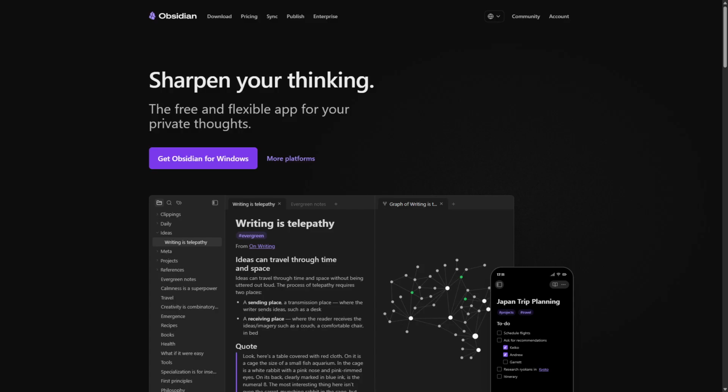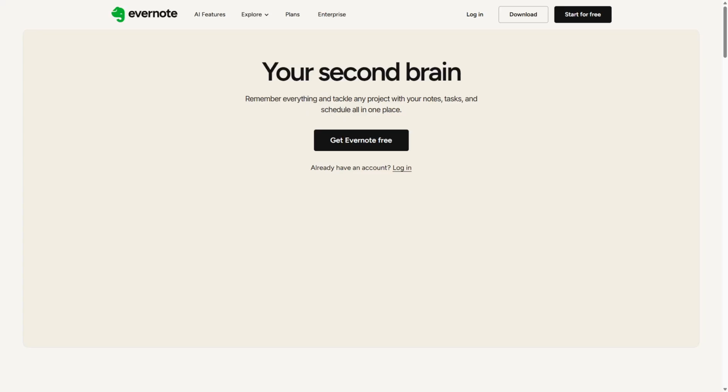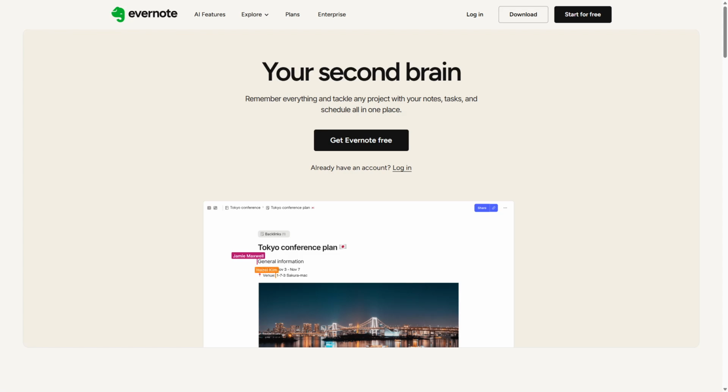Obsidian versus Evernote. Which note-taking app is better? Choosing the right note-taking app can completely change how you organize your thoughts without feeling overwhelmed. Let's explore both options briefly. Obsidian and Evernote are two popular note-taking apps, each offering unique features.